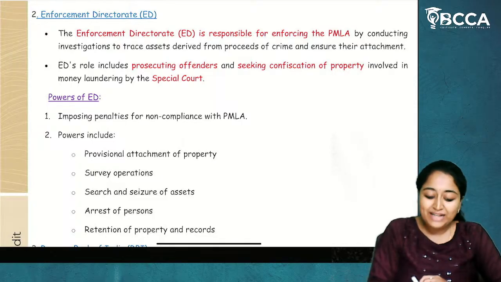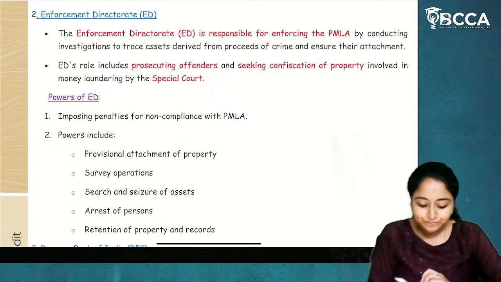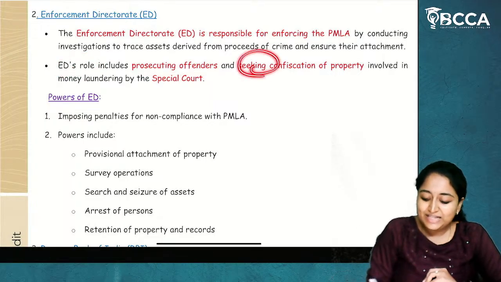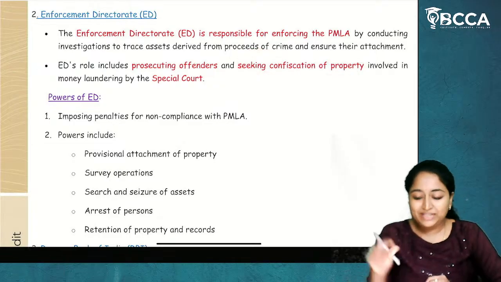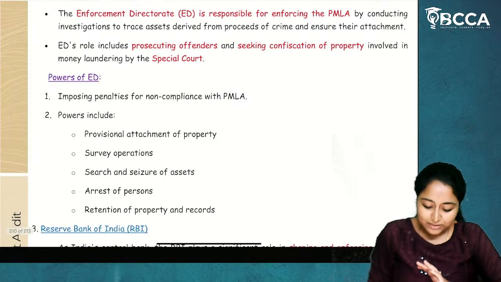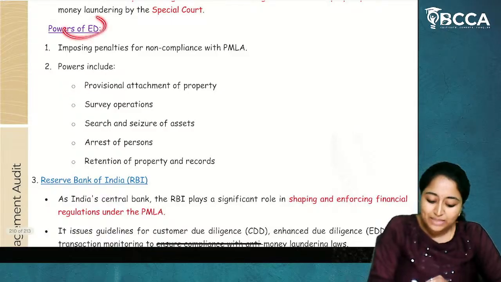To know about that, everything will be done as an investigation by the Enforcement Directorate. ED's role includes prosecuting offenders and seeking confiscation of the property. They'll confiscate the property and at the same time they'll prosecute the offenders involved in money laundering by the special court. Now, what are the powers?